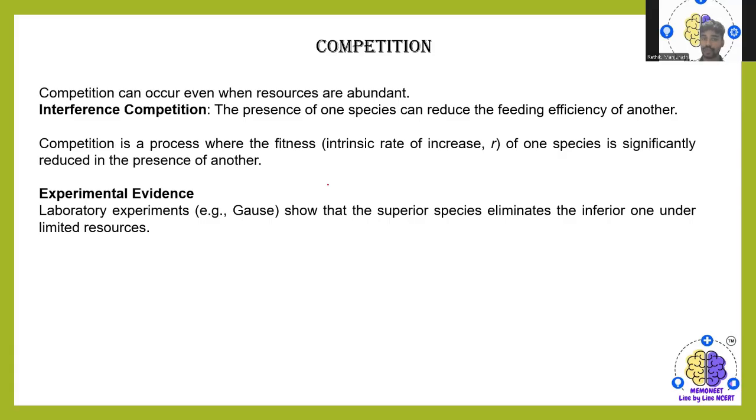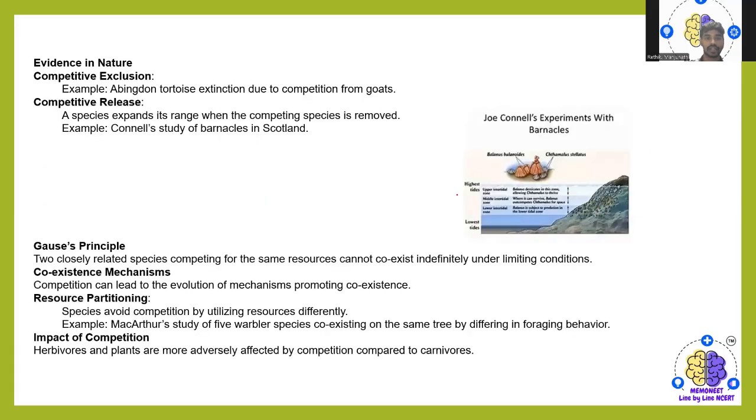So competition is a process where the fitness of one species is significantly reducing the presence of another species. For example, a laboratory experiment by Gause shows that the superior species eliminates the inferior one under limited resources. One of the evidences in nature is competitive exclusion. Example, the Abingdon tortoise extinction due to the competition from the goats.